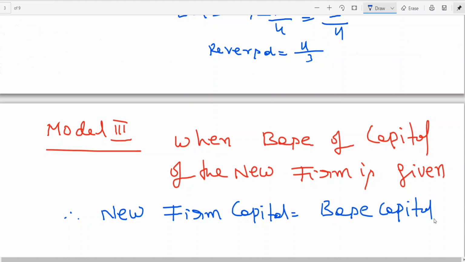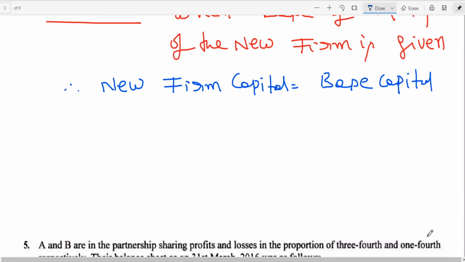That is given. So, you please remember, note,